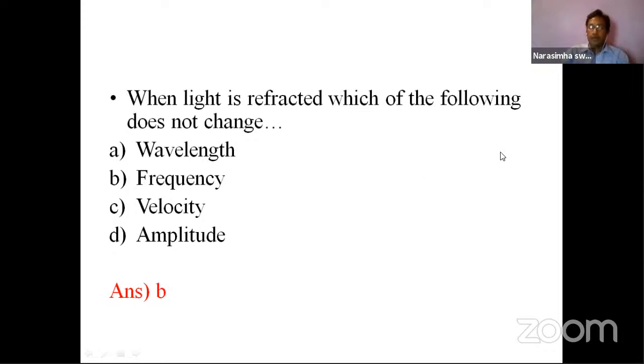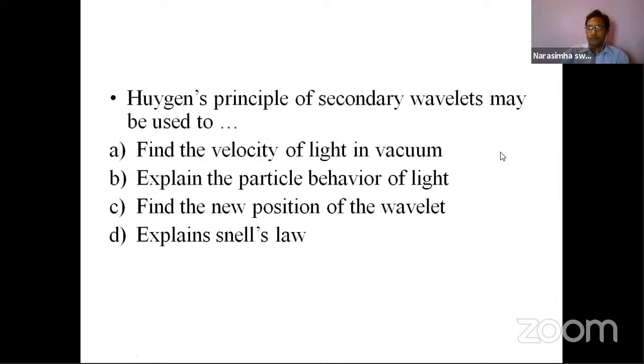Now we'll move on to the next problem. Huygens principle of secondary wavelets may be used to... I'm repeating, Huygens principle of secondary wavelets may be used to... We studied in the morning the Huygens principle, there are two principles. It's related to the secondary wavelets.